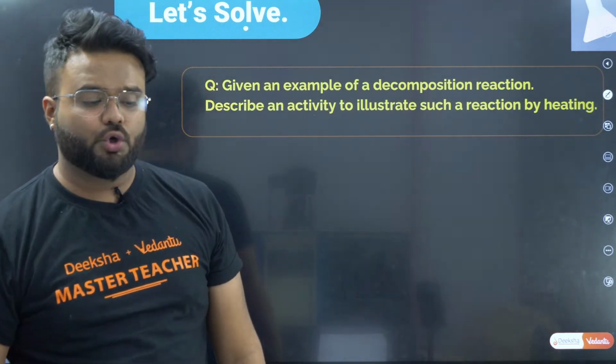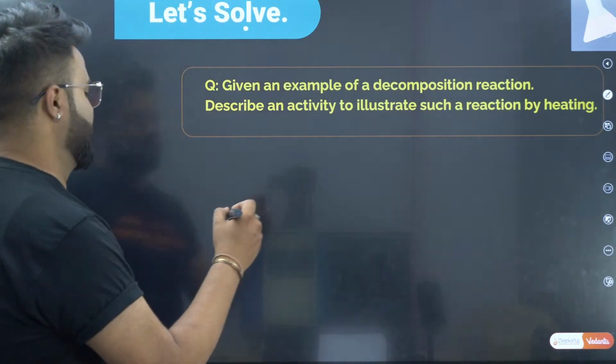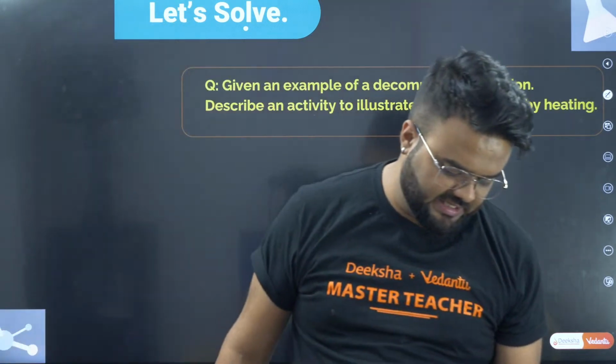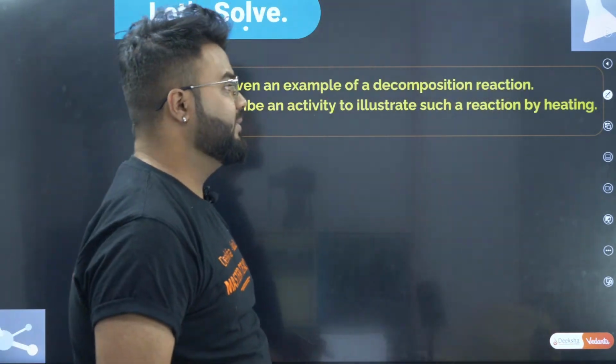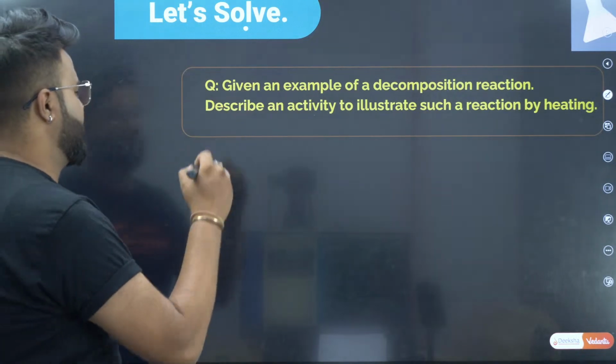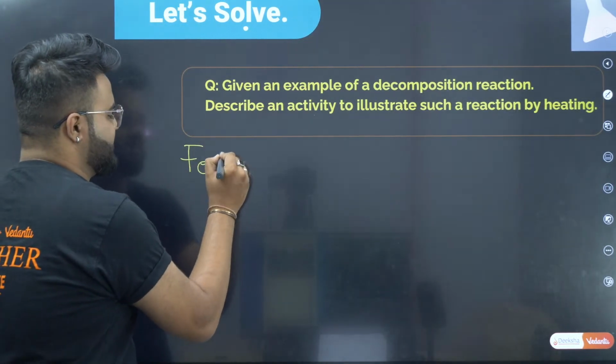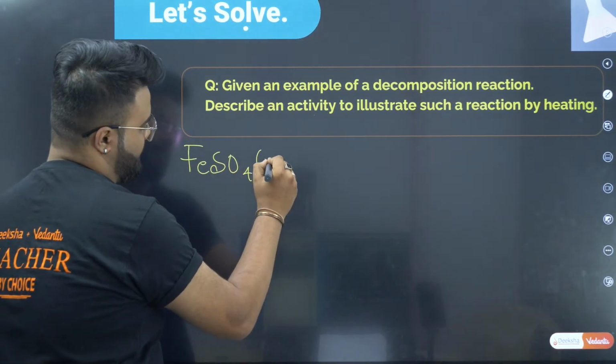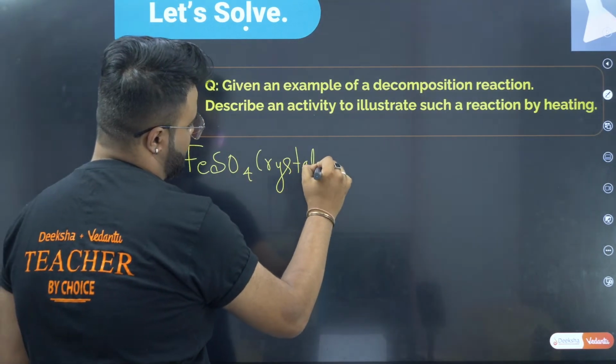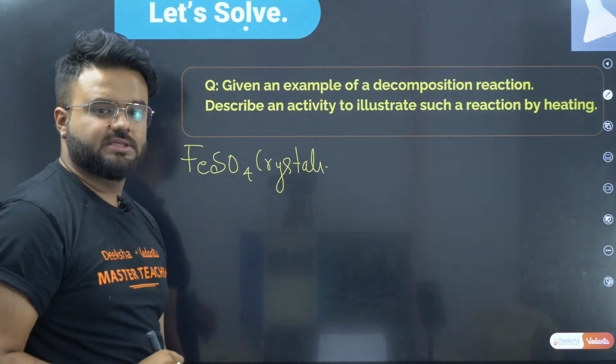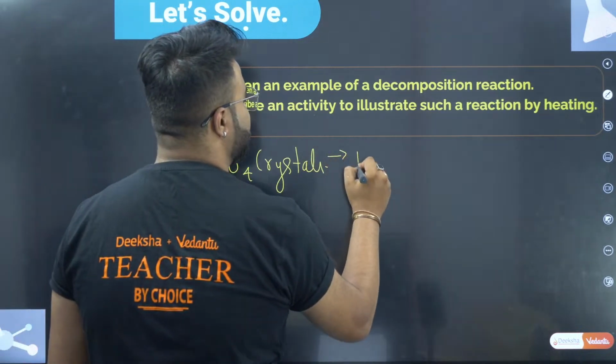Now everyone knows, let me take a fresh example other than what I have given in the answer. Let me give you a very good example, that is ferrous sulfate crystals. Ferrous sulfate crystals are pale green in color.